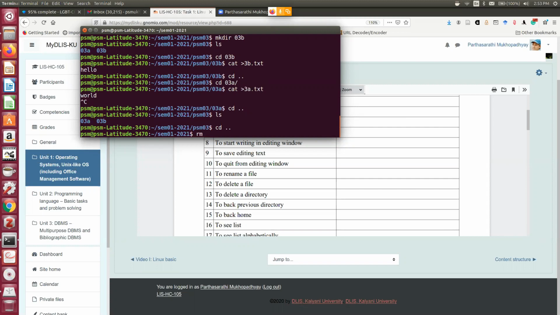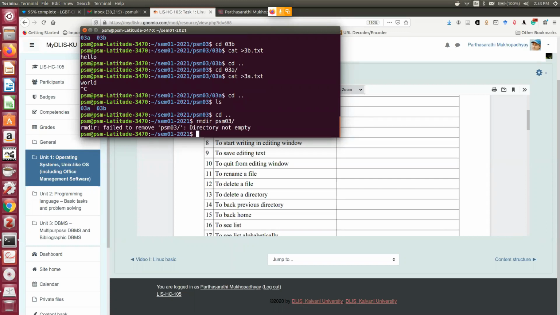So this is a non-empty directory. If I give rmdir, it will object that the directory is not empty, and emptying this directory will take a great amount of time. So I'm not interested in that. In one go, how to do that? My suggestion is that if you want to delete a non-empty directory, then you give this command, just like for your file, rm psm03, then hyphen r.